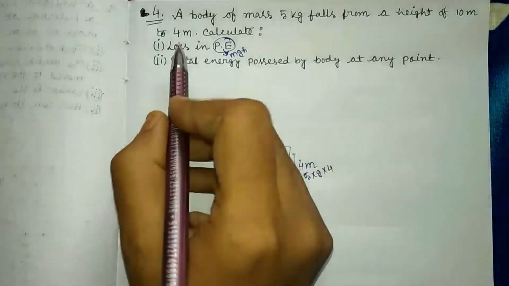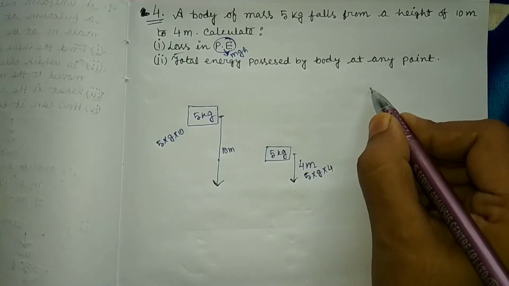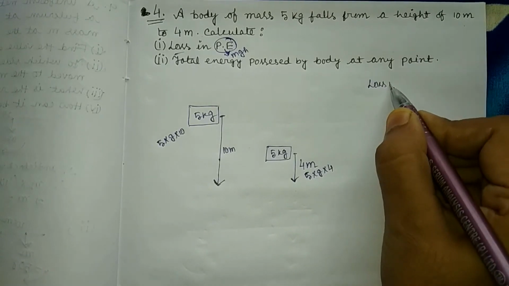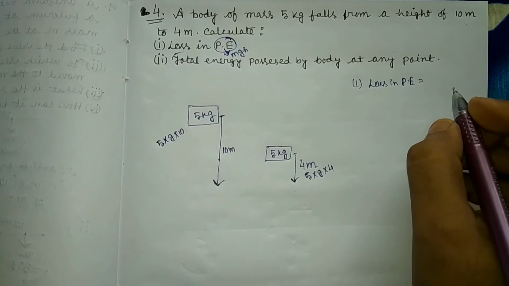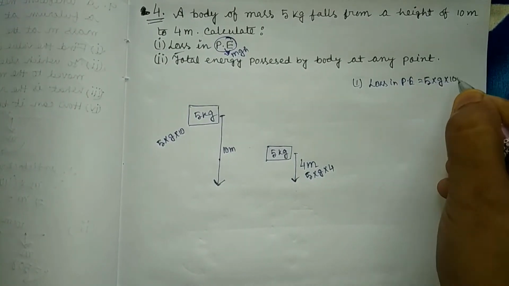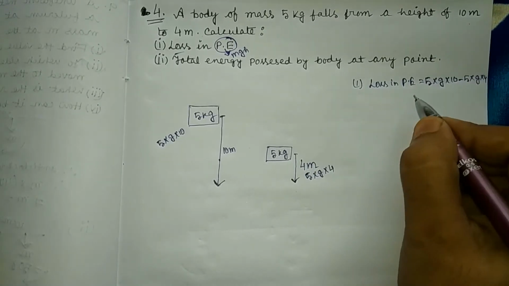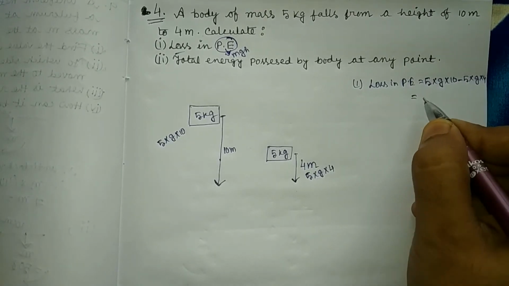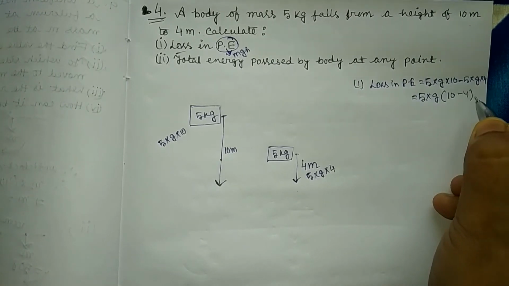So loss in potential energy equals 5 into g into 10 minus 5 into g into 4, equals 5 into g into (10 minus 4).